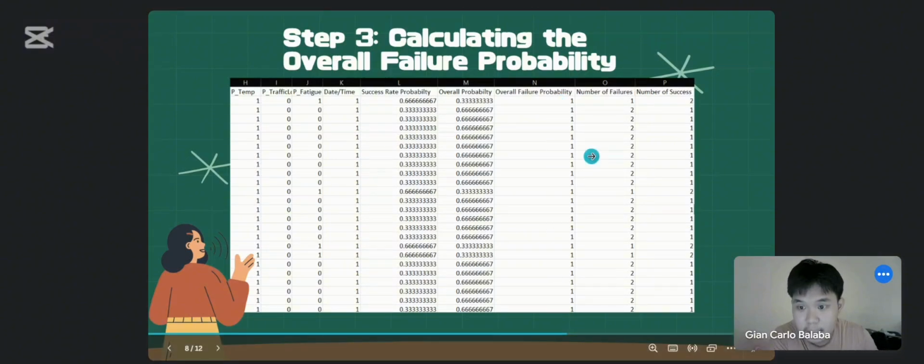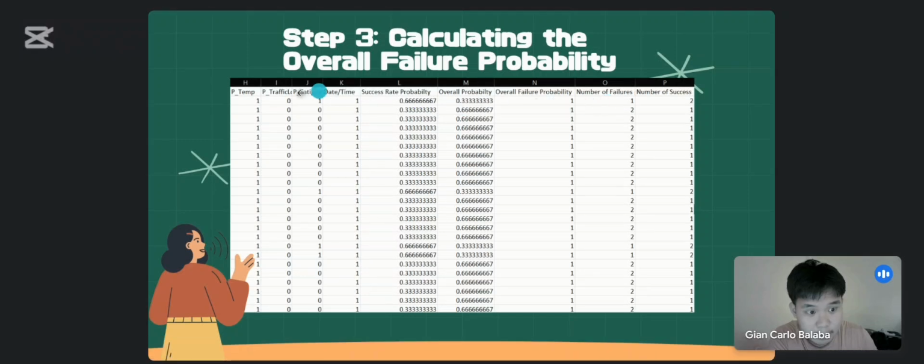And we got the number of failures, sir, how many failed out of the three trials. For example, for temp we have 1, 0, 1, which means one is 0, which means one failure, and we have two 1s, which means two successes.